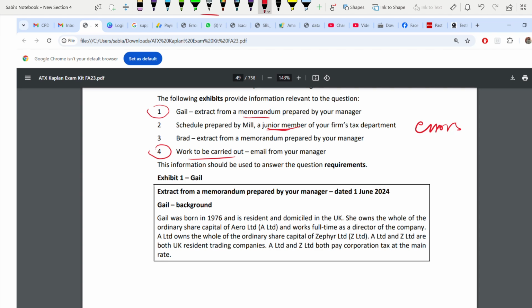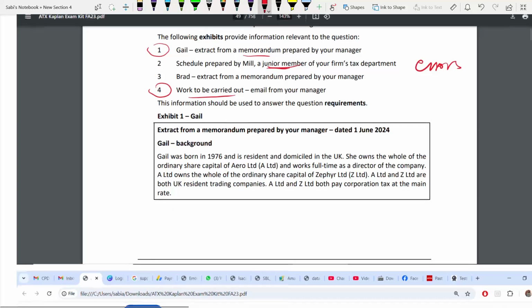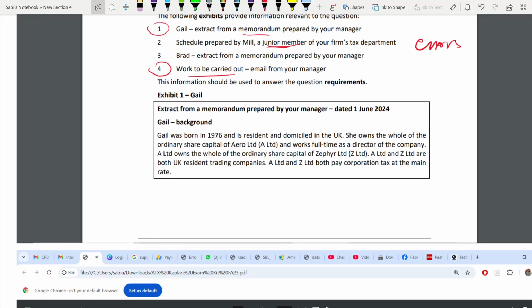Okay, so if I go through exhibit 1, you can see who is Gail. Very important is always check the resident part and the domicile part. Is he in UK or overseas? That's very important. So this is Gail's background. He's a resident and domicile in UK. That means he is charged to worldwide tax. No issue.